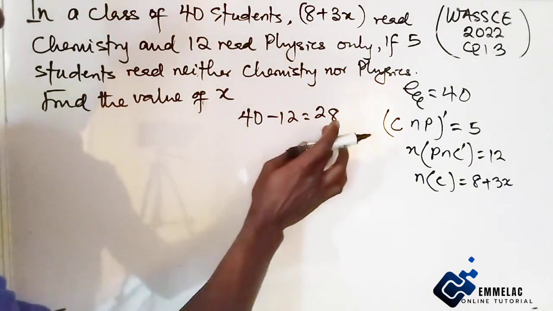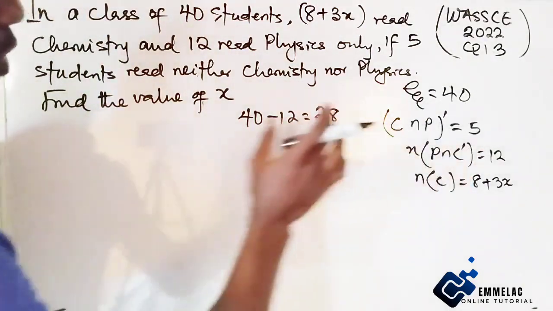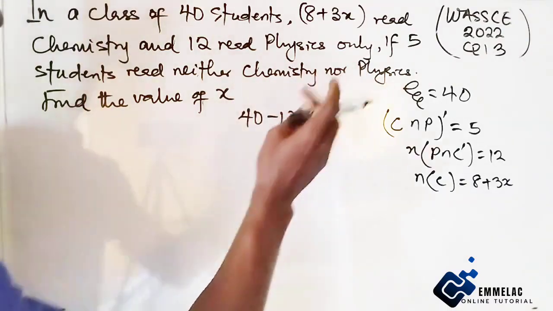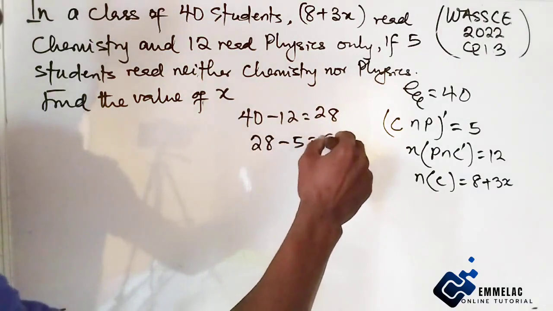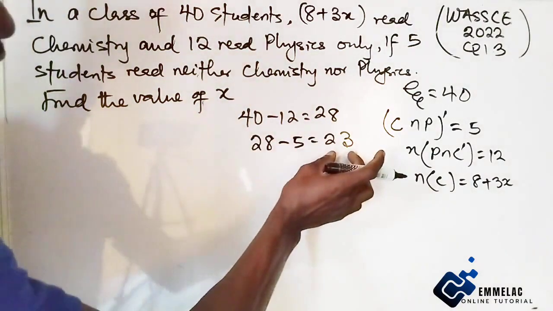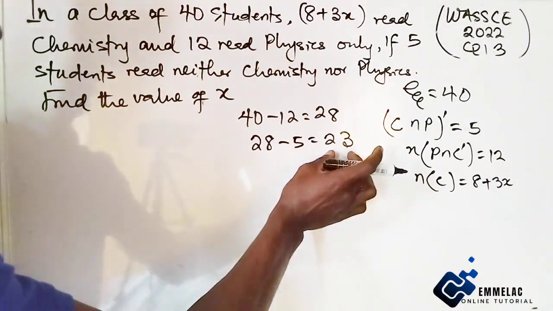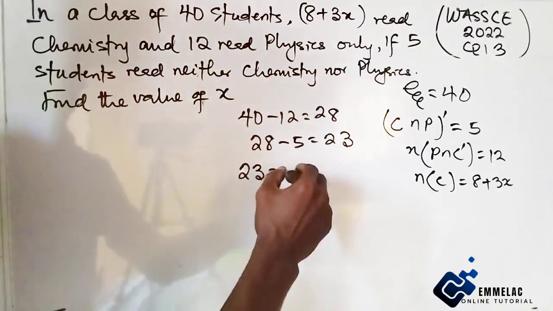Definitely these are the remaining students. Now 5 doesn't take both chemistry and physics, so here we have 28 minus 5, which is 23.